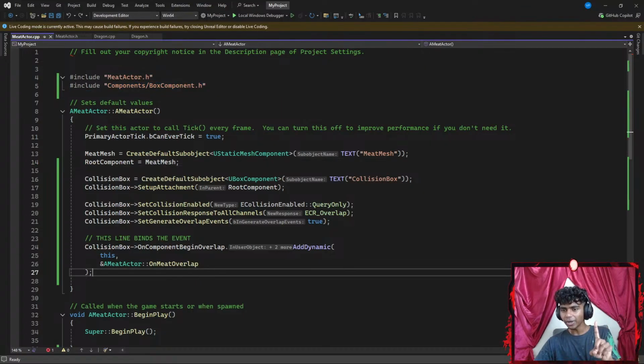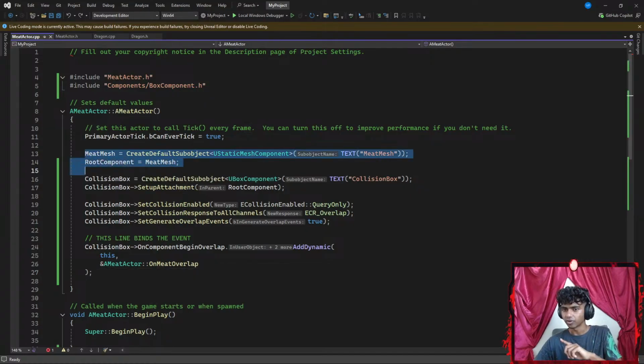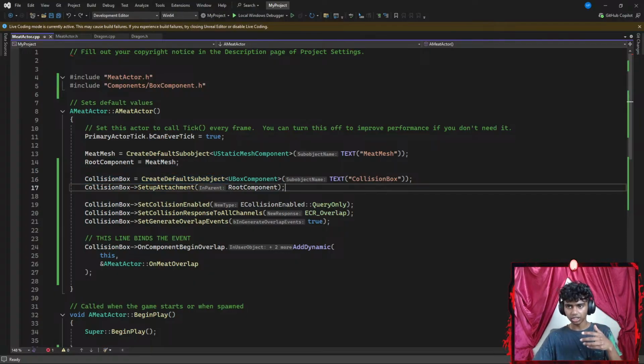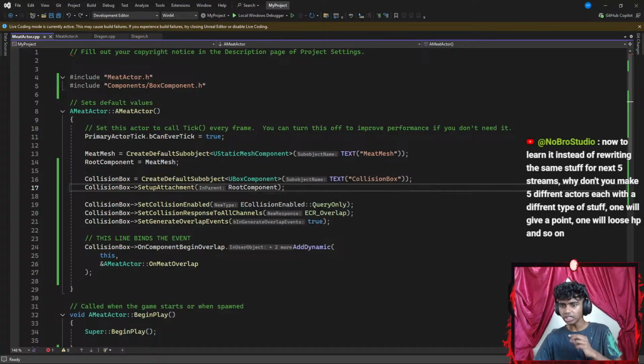Then inside my constructor, this is for my mesh. I create a default subobject for my collision box, which is going to be called CollisionBox. And then I set up an attachment for my collision box, which is going to be the root component. And then I set collision enabled. This is going to be ECollisionEnabled QueryOnly.